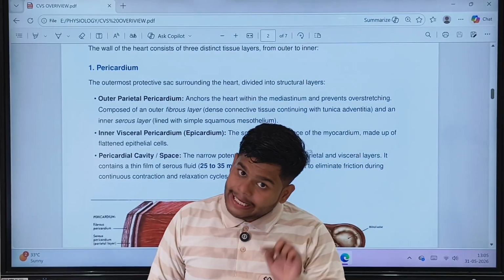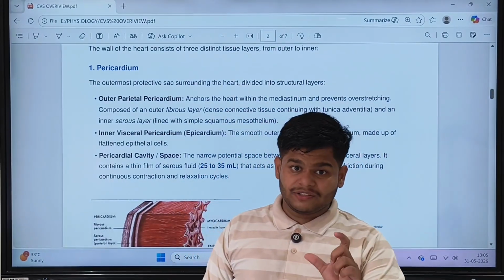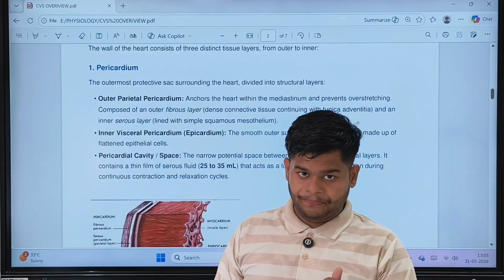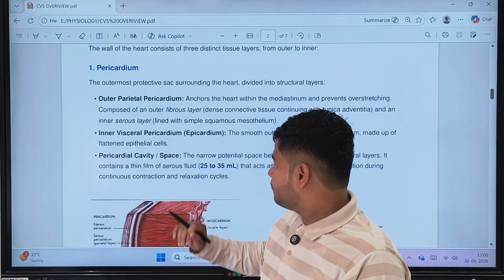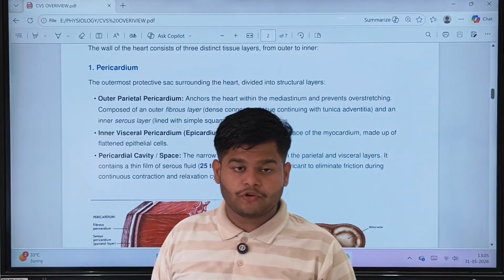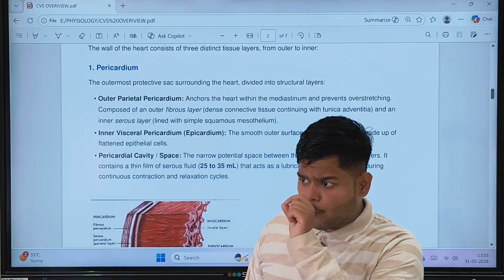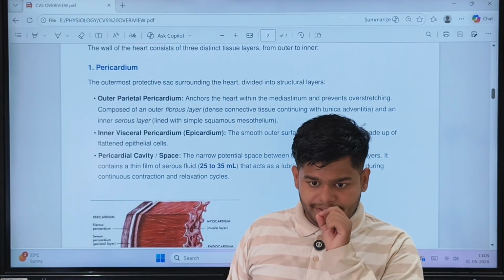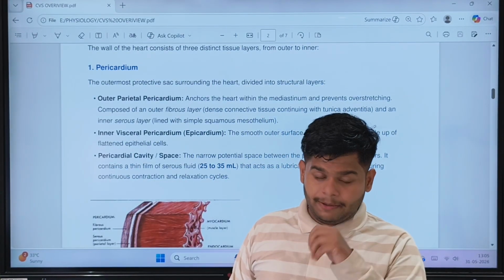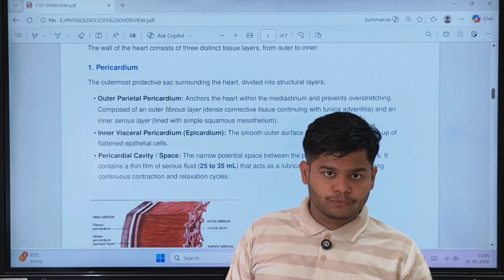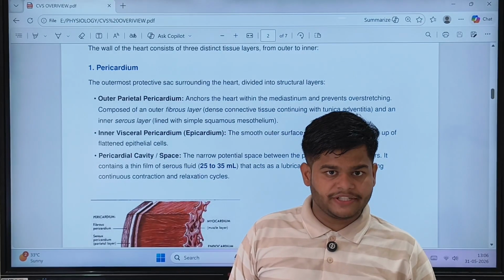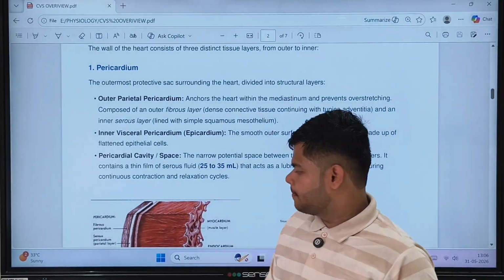So to prevent that damage, there is a presence of serous fluid to avoid that friction. That fluid is smooth, so it makes the surface go from rough to smooth, hence reducing the friction.